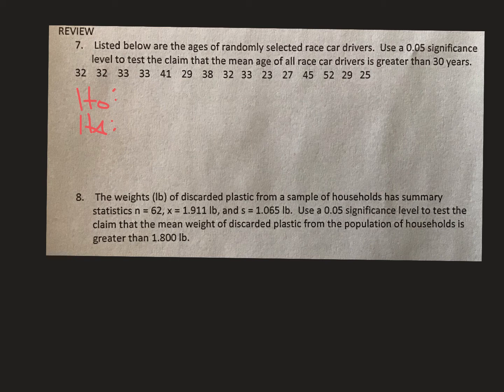So first thing I did, Ho and Ha. It says test the claim that the mean age is greater than 30. So for the Ho, we would say that mu equals 30. And then for the Ha, we would say it is greater than 30, and that's our claim. All right, now you have to take all those numbers and punch them into L1, which I've already done. So now I'm going to go to stat, test.